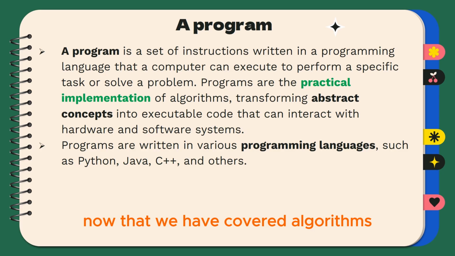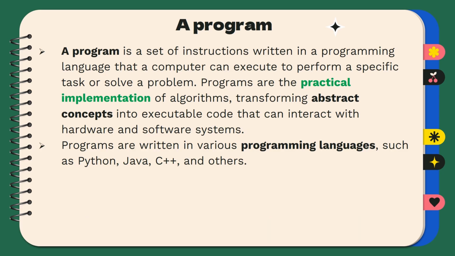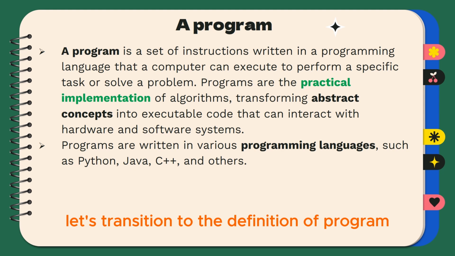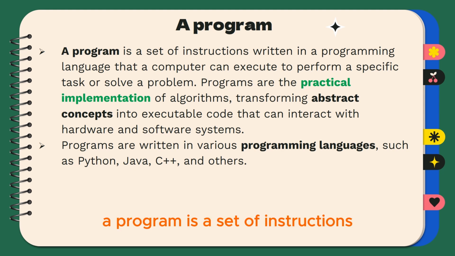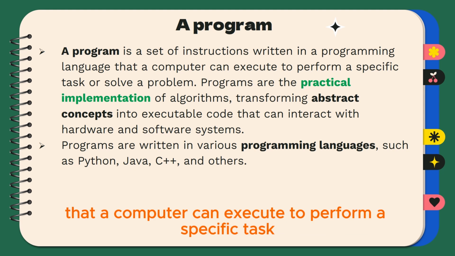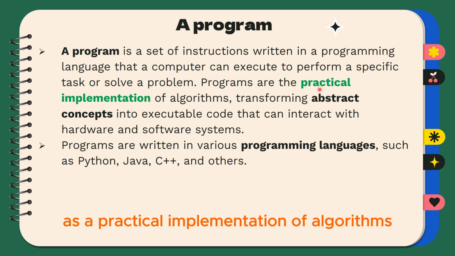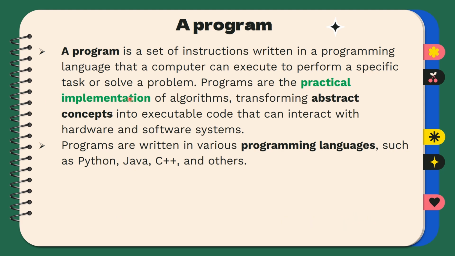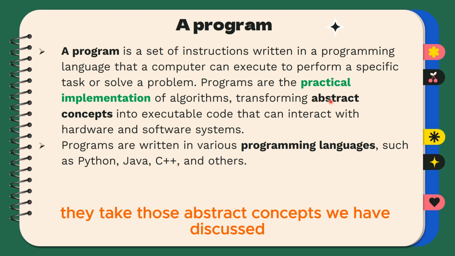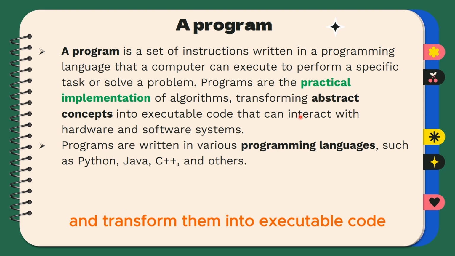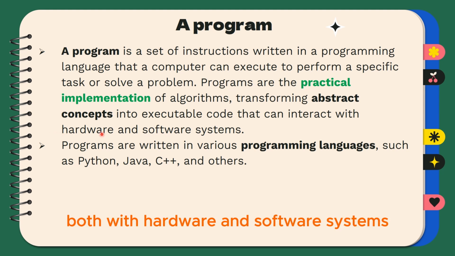Now that we have covered algorithms, let's transition to the definition of program. A program is a set of instructions written in programming language that a computer can execute to perform a specific task or solve a problem. Think of programs as a practical implementation of algorithms. They take those abstract concepts we have discussed and transform them into executable code that can interact both with hardware